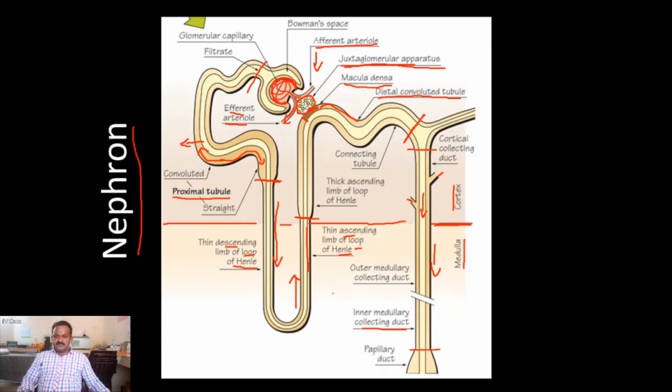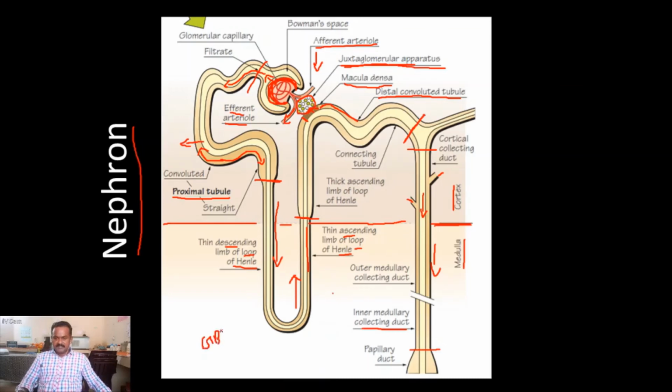So these vessels allow the waste products into the Bowman capsule cleft, followed by the basement membrane, then into the proximal convoluted tubules. Here the important membrane is called the glomerular basement membrane.